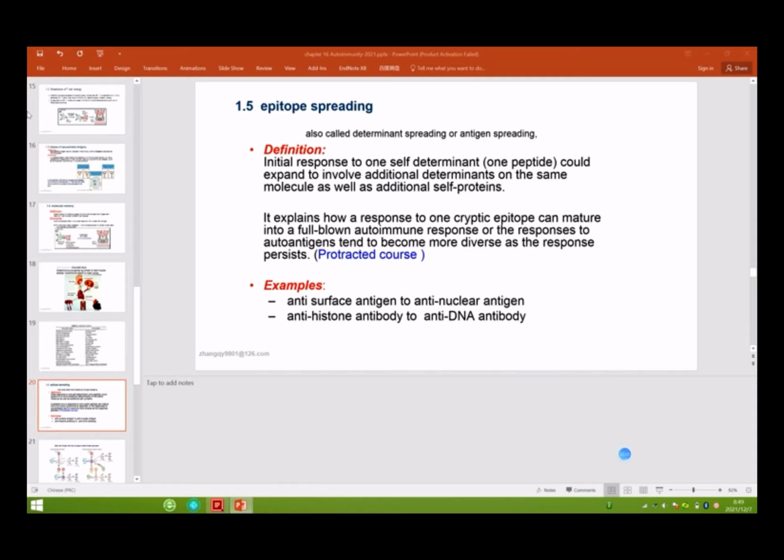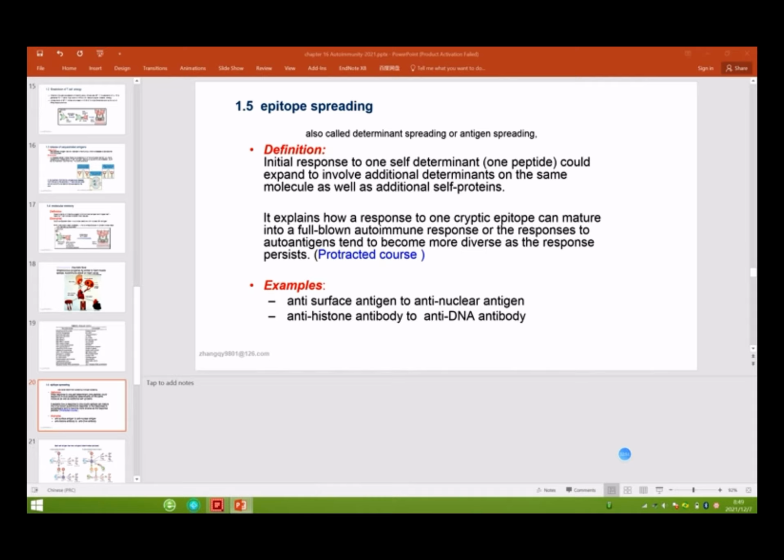Yeah, dominant protein in the antigen molecule, right? Or not antigen. So the epitope spreading, what does spreading mean? Spreading means the determinant can move from one type to another type.